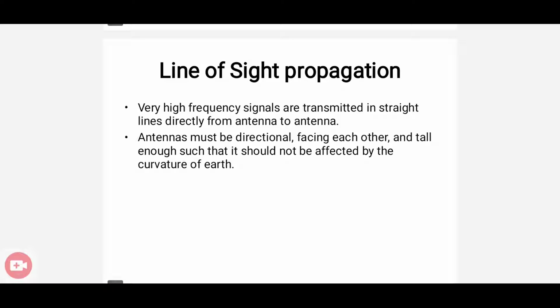And the third mechanism is line of sight propagation. Line of sight propagation is actually used for very high frequency signals. They follow a straight line directly from the transmitting antenna to the receiving antenna. So antennas must be directional or facing each other and tall enough so that they are not affected by the curvature of the Earth. That means the receiving antenna and the transmitting antenna are at the same height. Also it must be in a directional manner, that means facing each other.